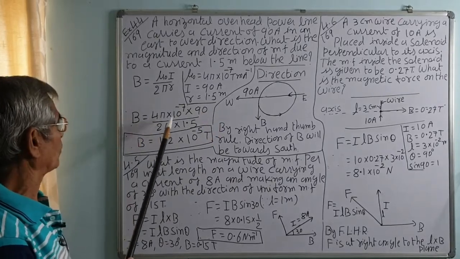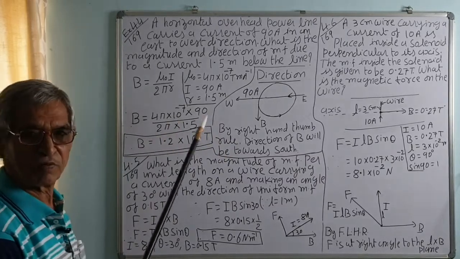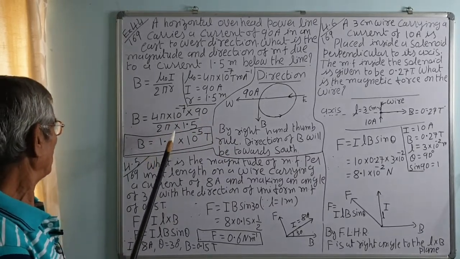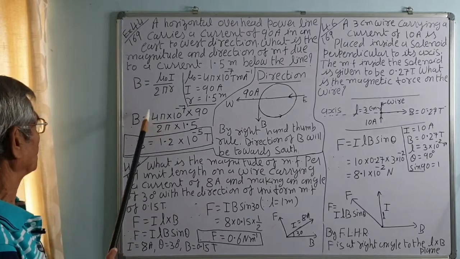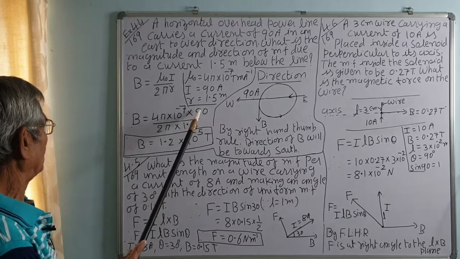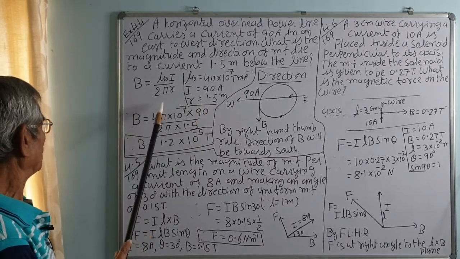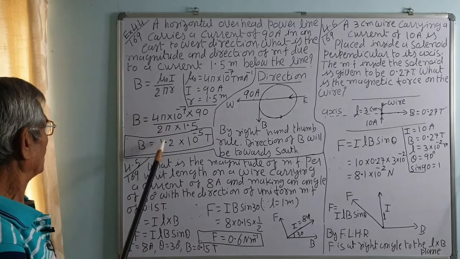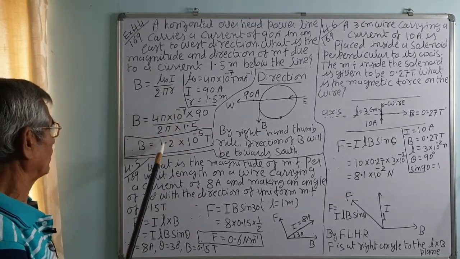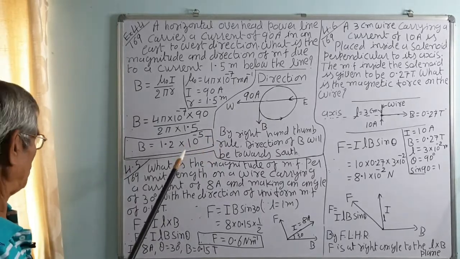Therefore, B is equal to 4 pi into 10 raised to minus 7 into 90 upon 2 pi into 1.5. Simplifying, 2 into 2 is 2, correct, and 90 over 1.5 is 60, 60 into 2 is 120, that into 10 raised to minus 7, that is 1.2 into 10 raised to minus 5 Tesla, correct, you can do it.